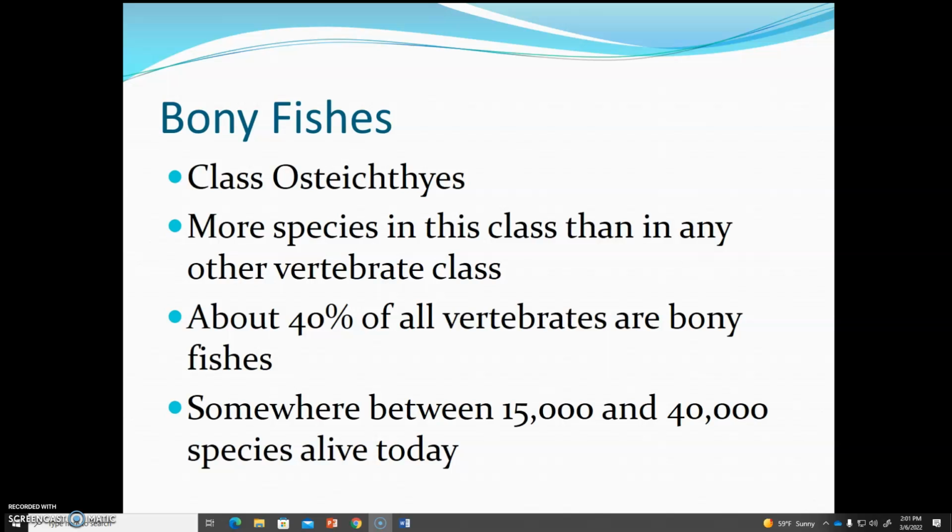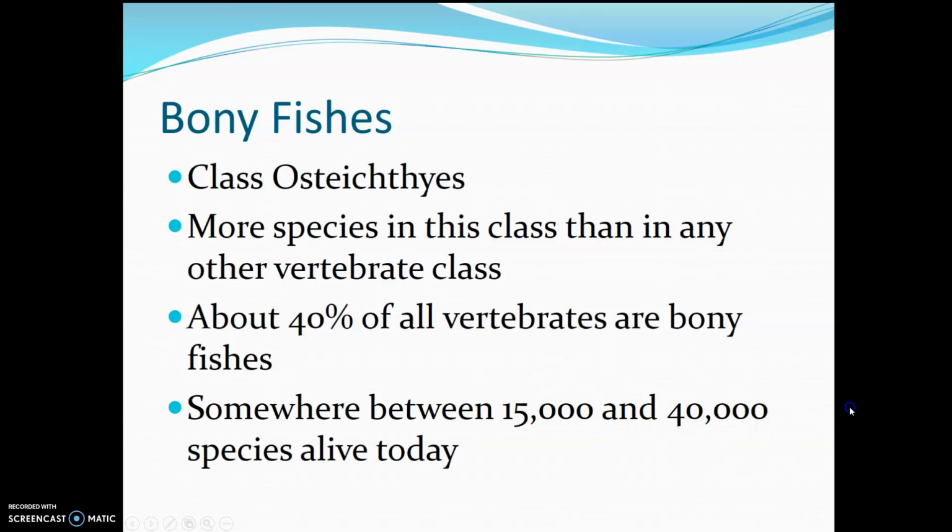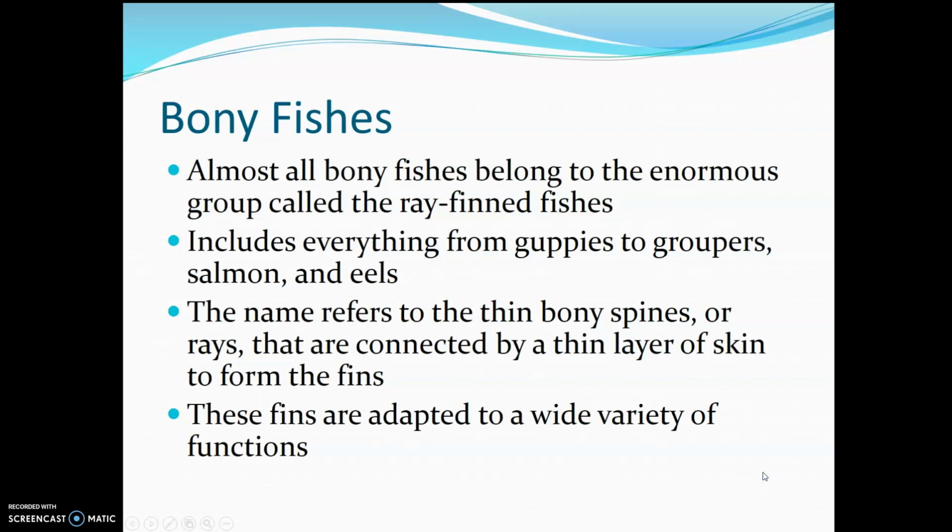And when you look at the estimation numbers here, it is so drastically different from 15,000 to 40,000, just because if we're talking about ocean habitat, we have a lot of those areas that are largely undiscovered. So as we are looking at these different regions, we're able to add to that number. So that's why you see such a huge gap here between the two. When we're looking at the classification here, because we're talking about so many different species, it's hard to group them accordingly. And so that grouping relates normally to the type of fin that the animal has.